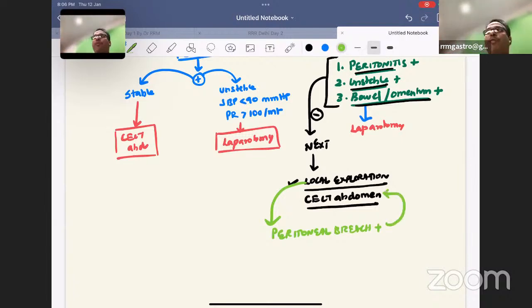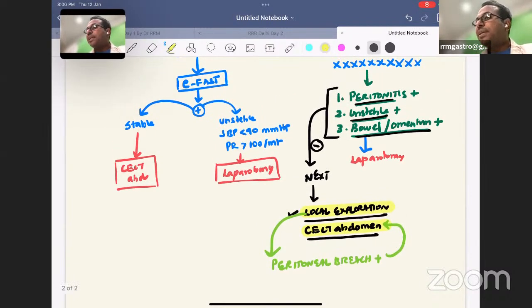This is an ideal protocol from super specialty books. But Sabiston doesn't say this protocol. Sabiston says what should be next in a stable patient will be local exploration, or CT abdomen will be done only for stable patients. In this patient, he is stable. But what happened in your case? Bowel is coming out. So go for laparotomy.